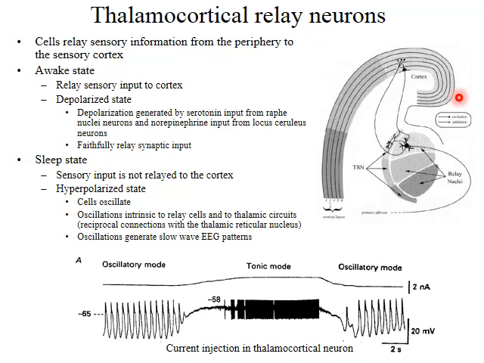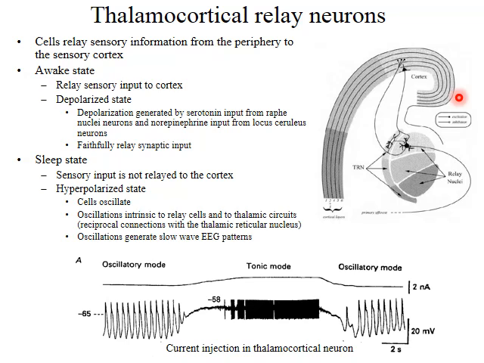The oscillations in these thalamocortical relay neurons arise from several different physiological mechanisms. First, the voltage-gated channels in these cells lead to an intrinsic oscillation of the relay neurons, just as we saw for the inferior olive neurons.